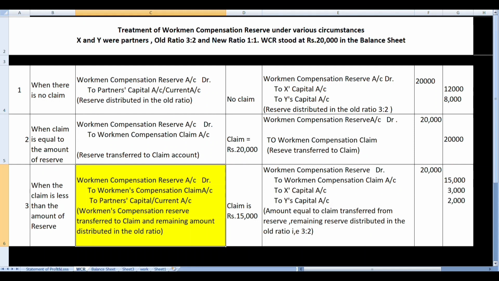The case can be just the reverse of it. That means the amount of claim can be more than the amount of reserve. Let us take the other example.